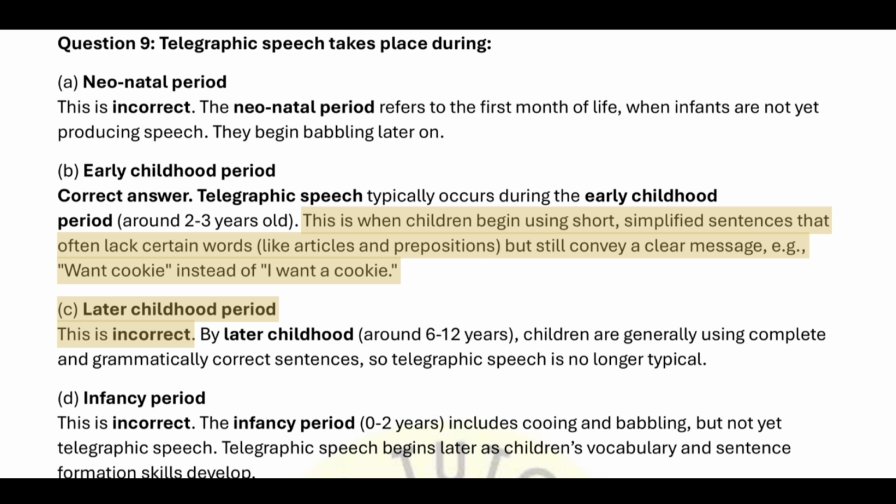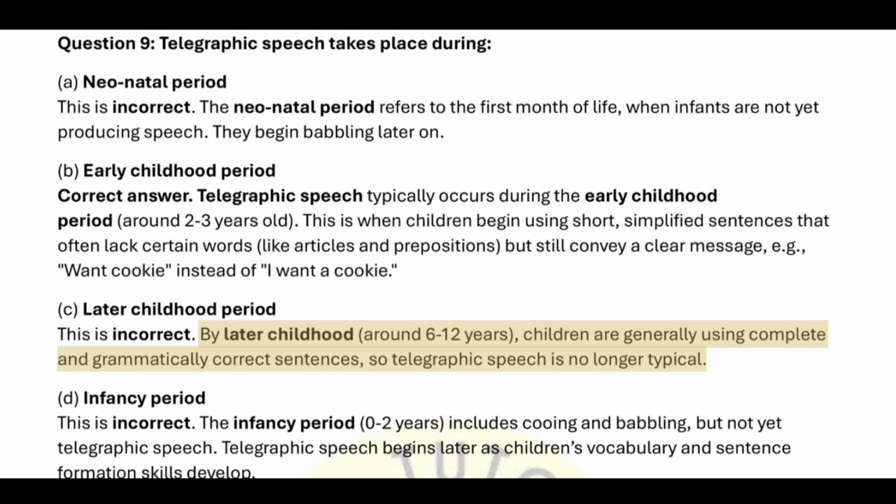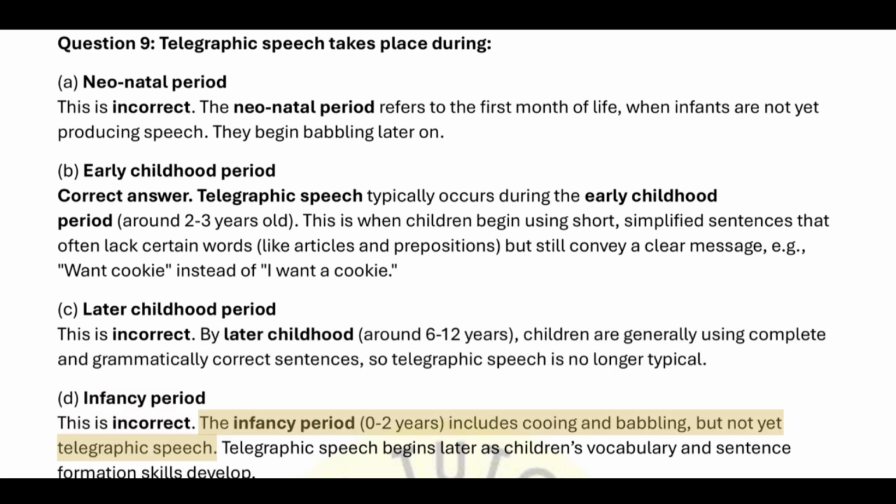C. Later childhood period. This is incorrect. By later childhood, around 6 to 12 years, children are generally using complete and grammatically correct sentences, so telegraphic speech is no longer typical. D. Infancy period. This is incorrect. The infancy period, 0–2 years, includes cooing and babbling, but not yet telegraphic speech. Telegraphic speech begins later as children's vocabulary and sentence formation skills develop.